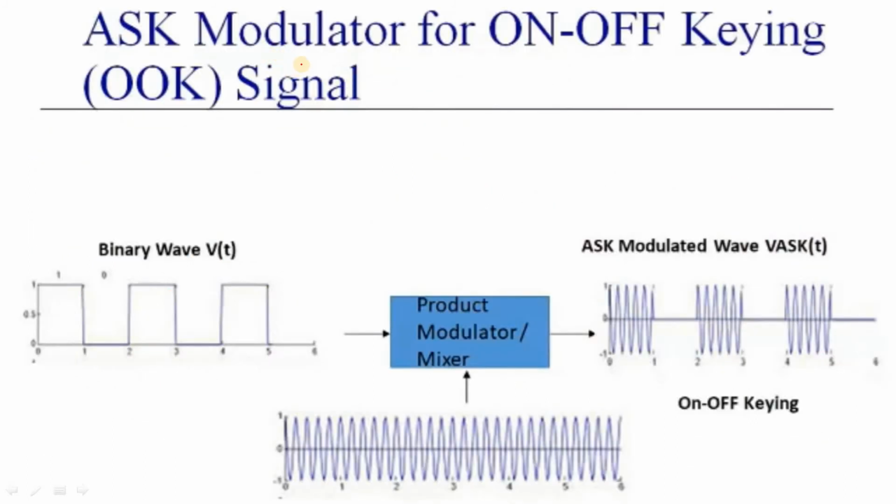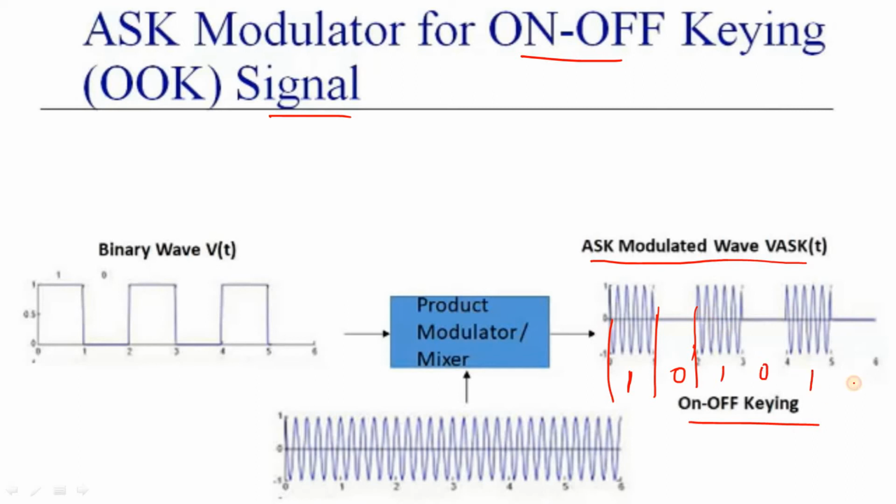In this case, once again we are going to recall the ASK modulator, on-off keying. With the help of this product modulator, we are going to generate the FSK signal, so once again we recall the ASK modulator output. What is meant by on-off keying? On-off keying is nothing but the signal being present is represented as a 1, and the signal being completely absent is represented as a 0. Like this we observe, this is a 1 case, this is a 0 case, this is a 1 case, this is a 0 case. The signal is switched on and switched off, and switched on.